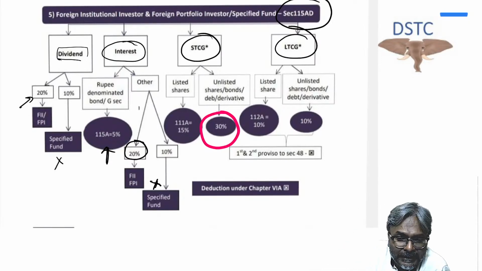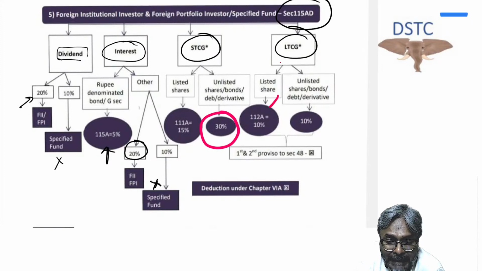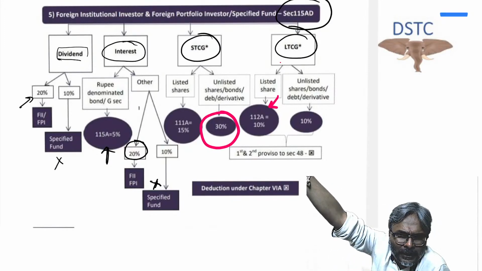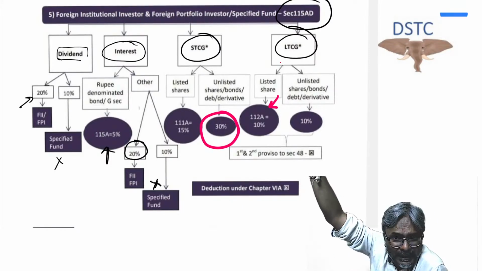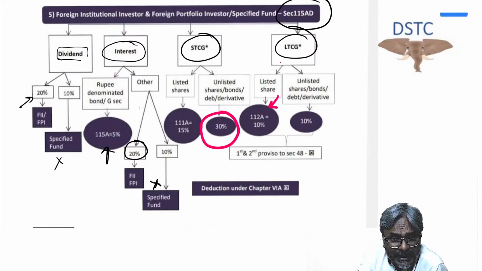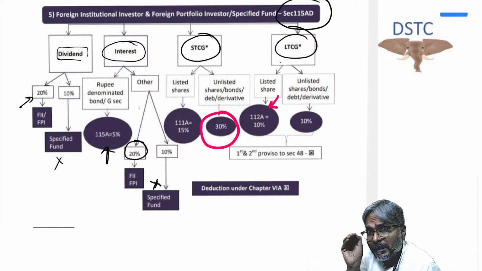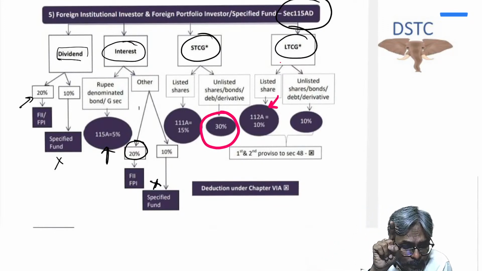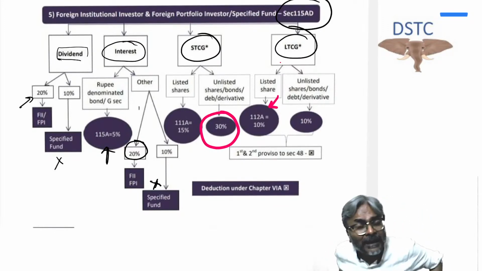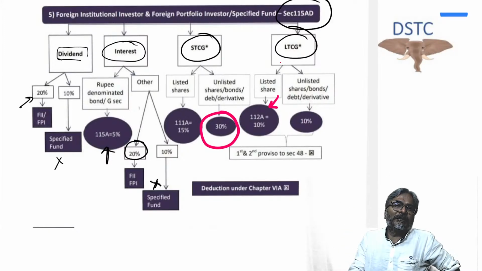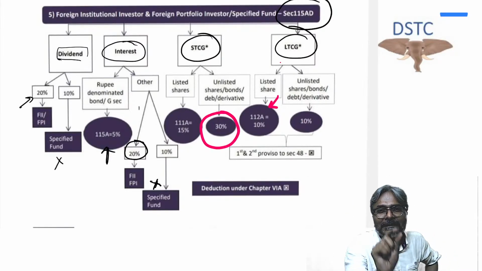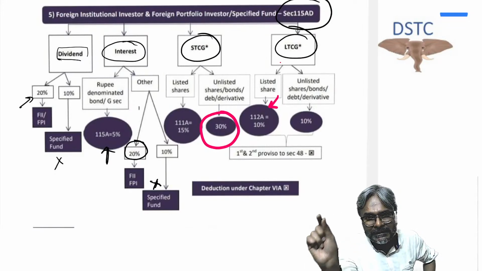Fine students. And if it is an LTCG, then first be careful, check if there is an applicability of 112A for the LTCG. And what is that applicability for 112A? Transfer in a recognized stock exchange on which STT is paid. Again the same thing. So if that is the case, then 112A will be applicable. And if 112A is applicable, then you are also aware that there is an exemption of 1 lakh given on the LTCG which is determined.